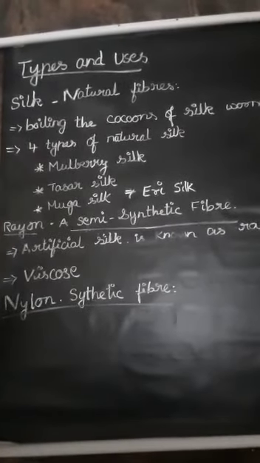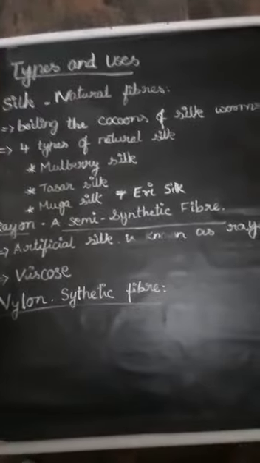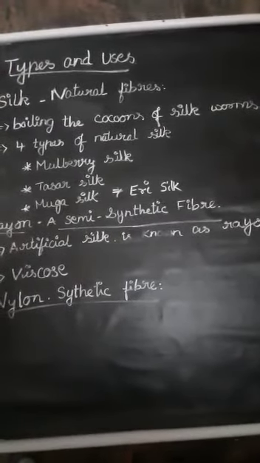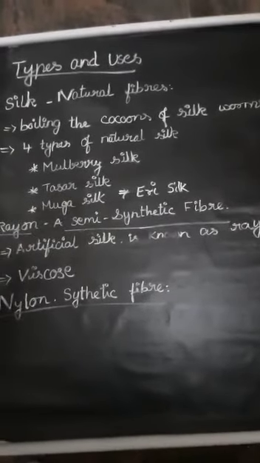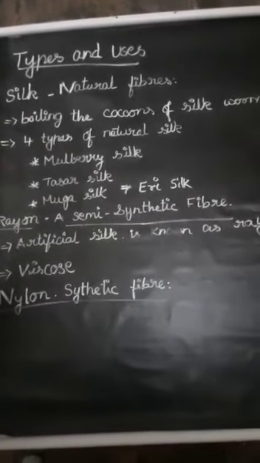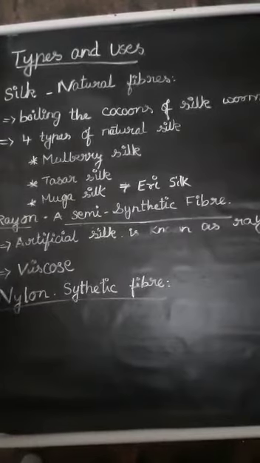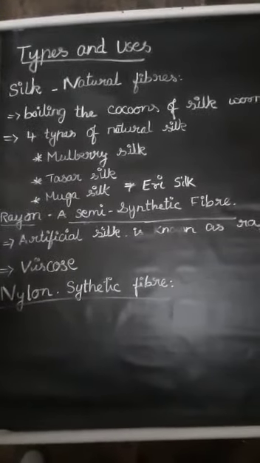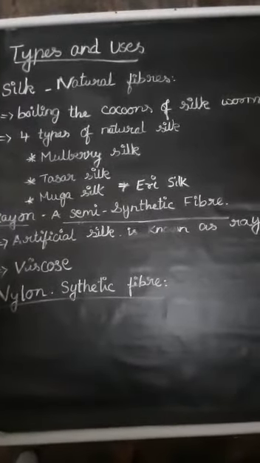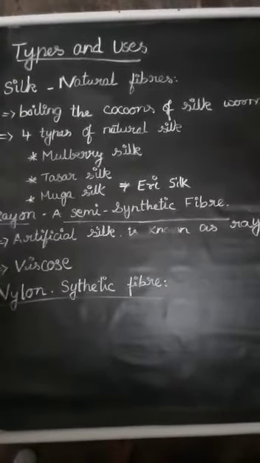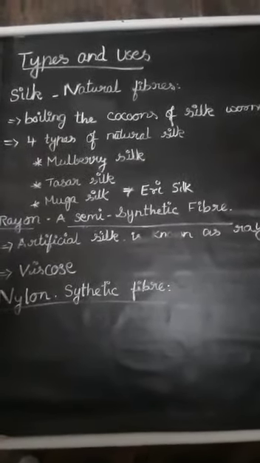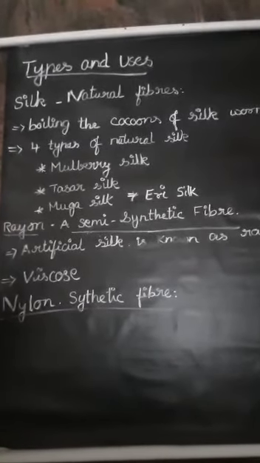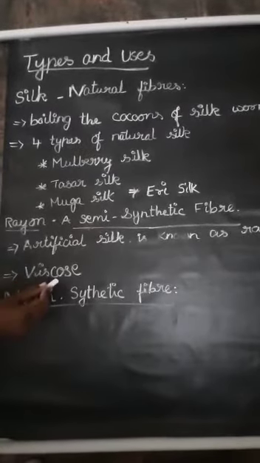That is treated with several chemicals. The wood and bamboo pulp is reacted with many chemicals, and only then is the fiber produced. First sodium hydroxide is added, followed by carbon disulfide, and the cellulose is dissolved in the chemical. Then it produces a syrup, which is known as viscose.